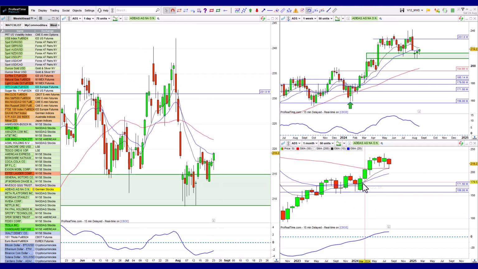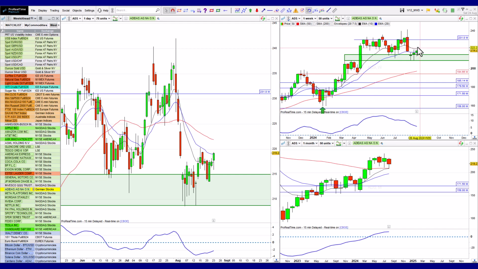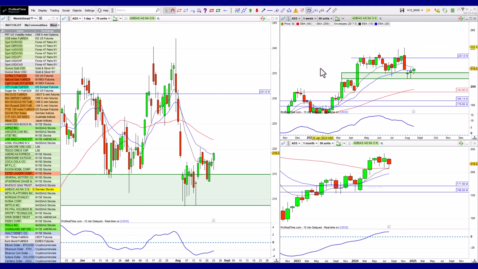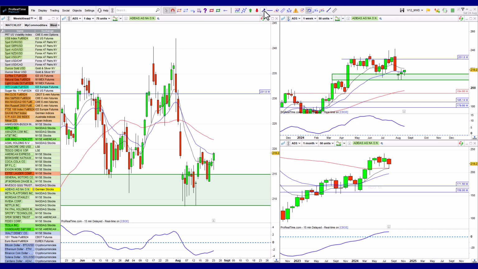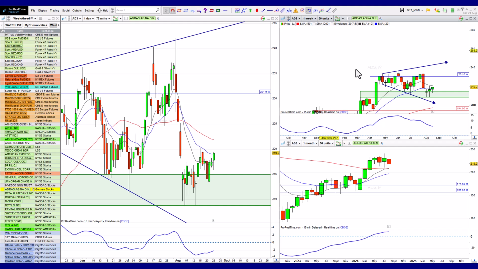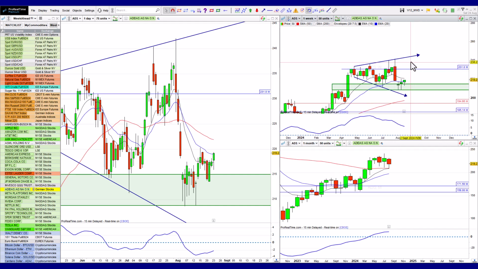We've got Adidas wobbling a little bit here, but looks okay over there. I quite like that. I think we'll see a bit of a push to the upside there. This is what's known as a megaphone pattern. I'm just going to mark it this way. When you get higher highs on the one side and lower highs on the other side, it's a megaphone pattern. It's rare to see it. At this point in time, I'm not too concerned about that. We'll see if it pushes up. If everything else stays up, it should stay up as well.